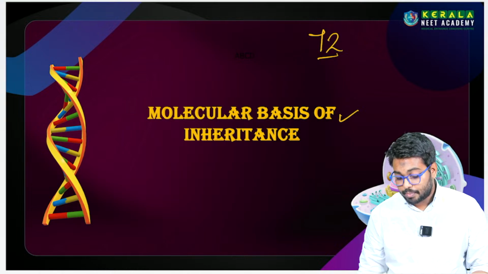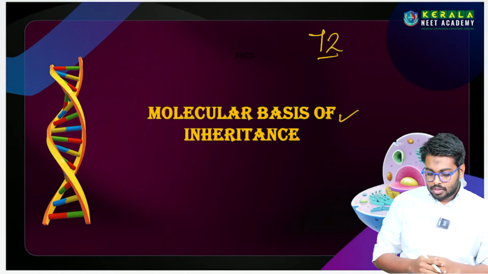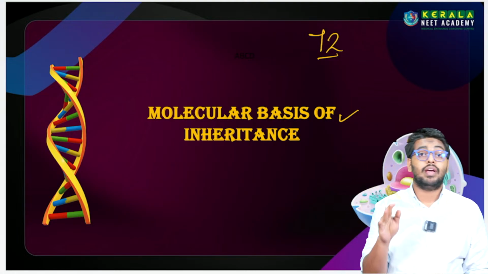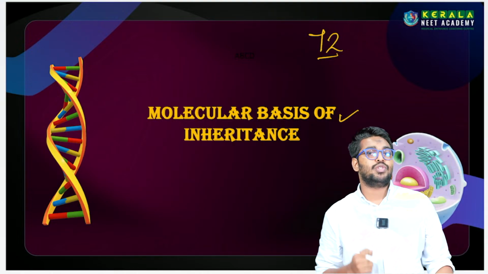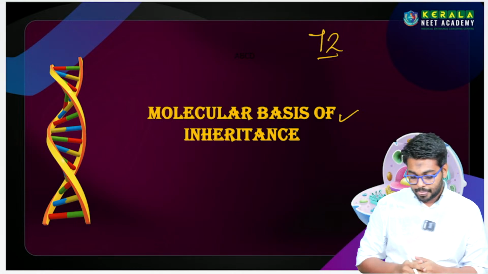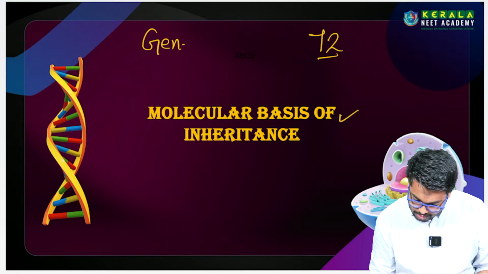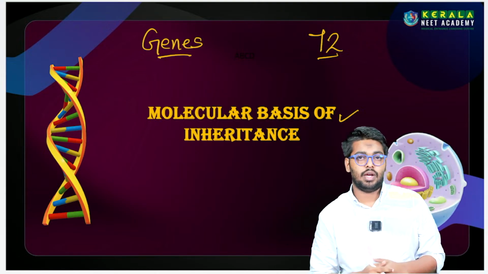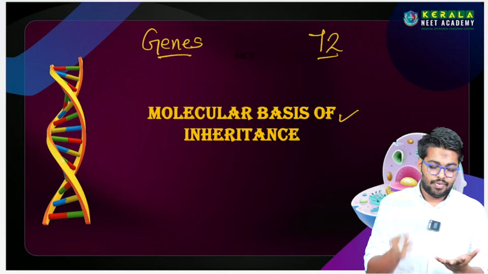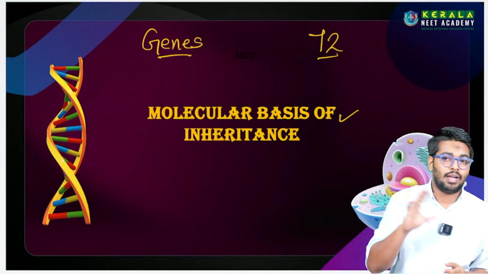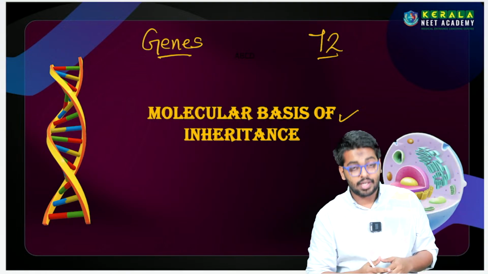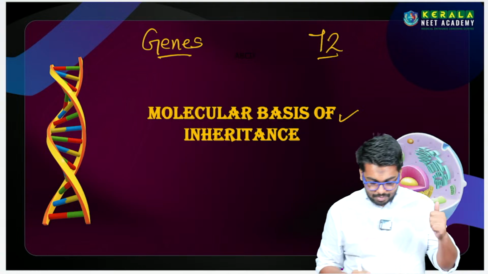We have already learned the principles of inheritance. What did we learn from the principles of inheritance? We have learned about genes, how the genes work, how the gene is inherited from parent to progeny, and if it is not inherited, what the problems are. We have learned all of that in the principles of inheritance, but we have something left out in the chapter.